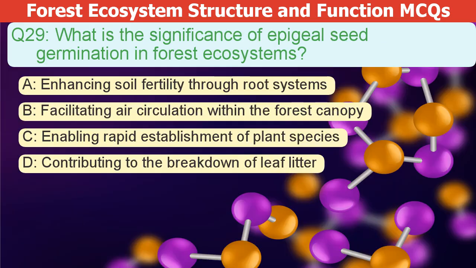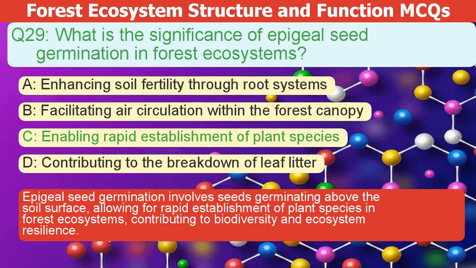What is the significance of apigeal seed germination in forest ecosystems? A. Enhancing soil fertility through root systems. B. Facilitating air circulation within the forest canopy. C. Enabling rapid establishment of plant species. D. Contributing to the breakdown of leaf litter.